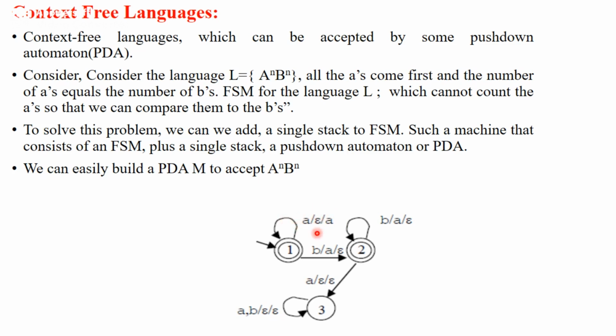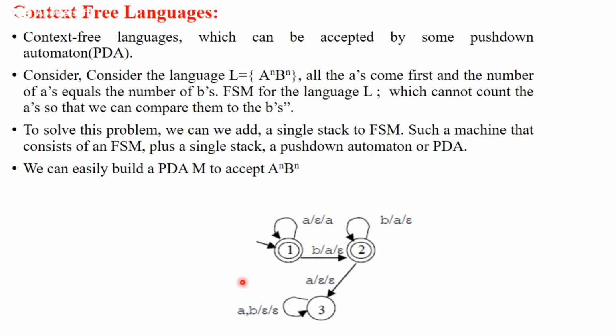Now how am I going to solve this A to the power n, B to the power n problem? Whenever I get A's that come before the B's, I will push them onto the stack. And the moment I start getting B's, I pop the same number of A's. That is, for the first B, I pop 1 A. For the second B, I pop another A. Similarly, based on the number of B's and the number of A's present.